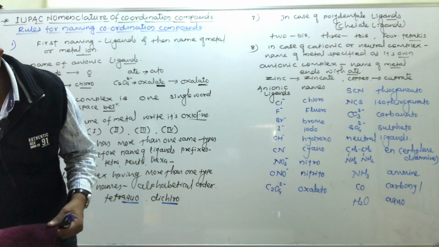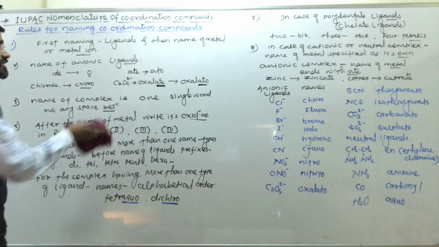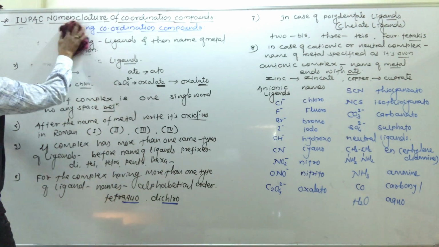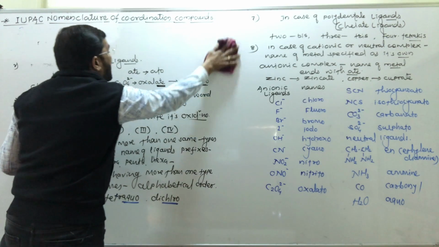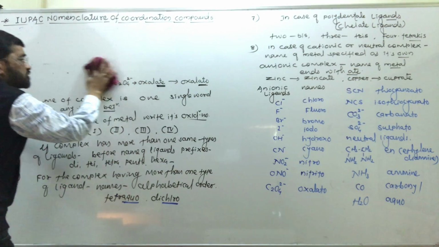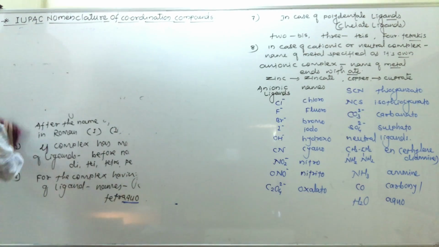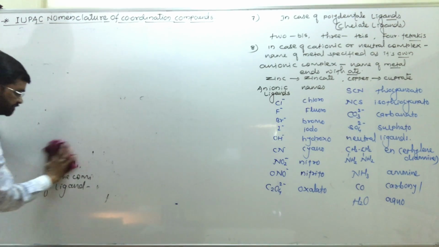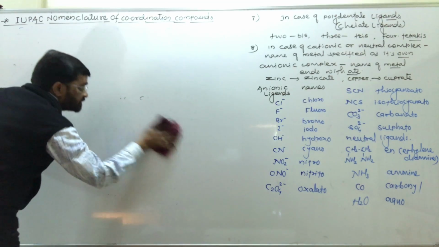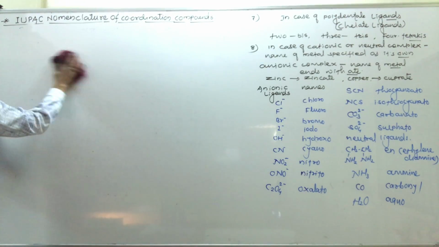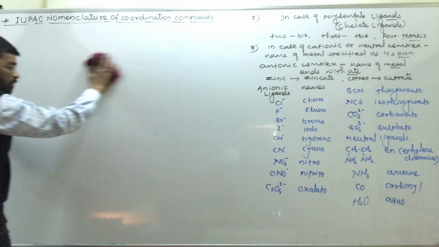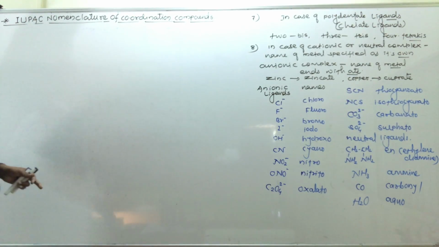Okay. Now we have to study some examples of complexes and their IUPAC nomenclature or IUPAC names. Some formulas of some complexes and their IUPAC names here we have to study.